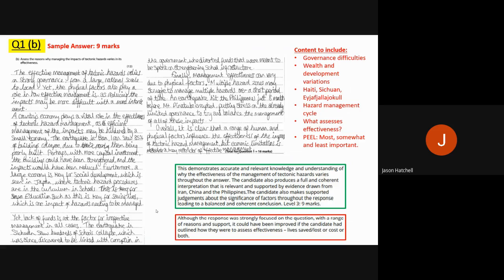What assesses effectiveness? As I said, is it lives saved or lives lost, or is it the cost of it, or both? And remember, finally, as this answer has done really well for 9 marks, peel the answer. What's most important, what's somewhat important, and what is least important in the reasons for managing impacts of tectonic hazards.